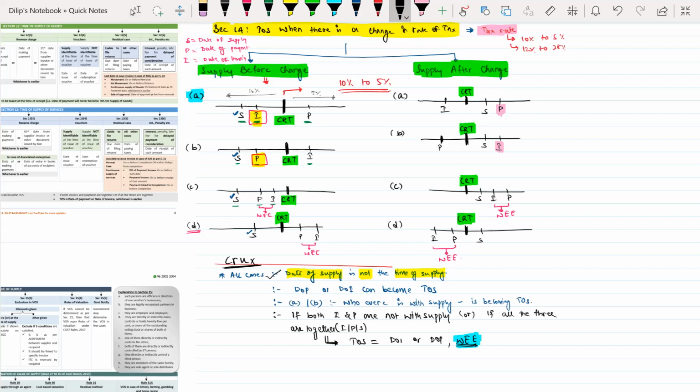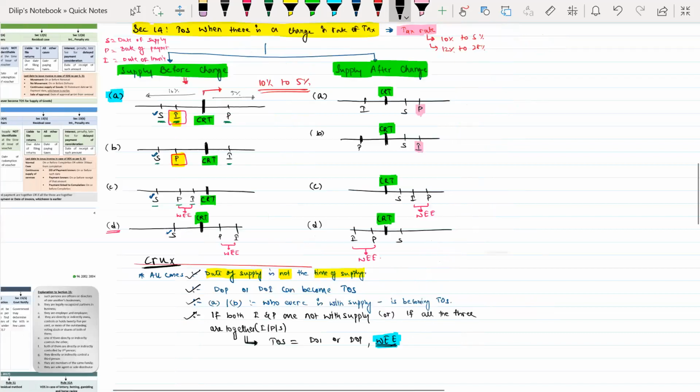Then who will become, sir? Either the date of invoice or date of payment, any one of them will become the time of supply. Next, they are telling, whoever is with supply, either date of invoice or date of payment, that will become the time of supply. But if both invoice and payment are together, or all of them, invoice, payment and supply, are together, then the time of supply will be date of invoice or date of payment, whichever is earlier.